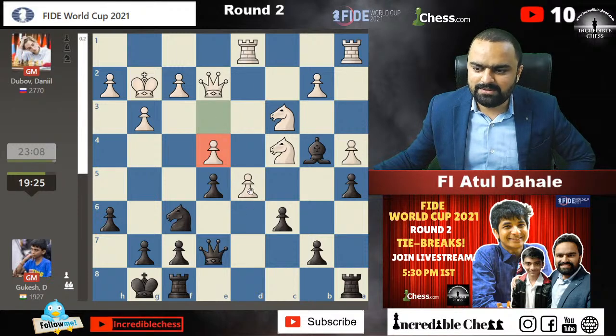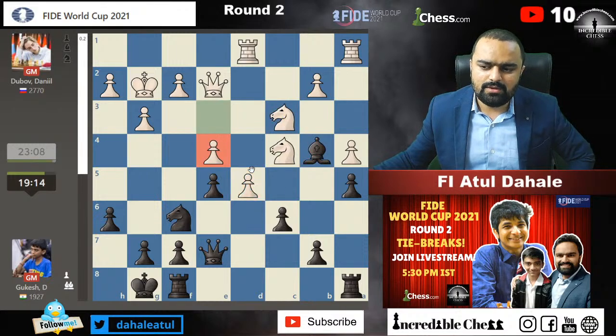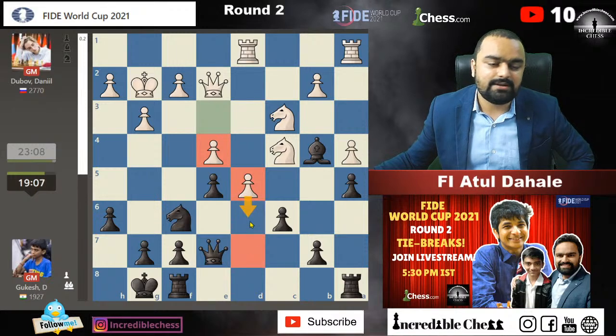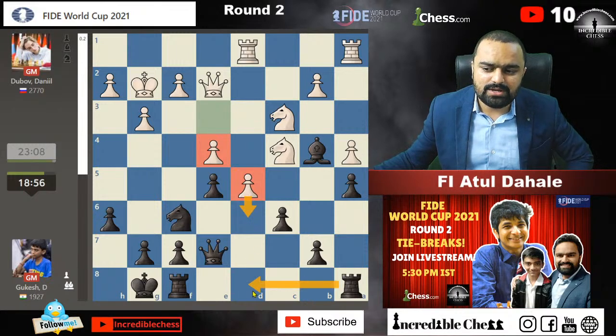Okay, e4 has been played. The pawn on d5 is now protected. As I was talking about earlier, the point of bishop to b4 was to capture on c3, bc3, and then capture on d5. So white protects the pawn on d5. Maybe this pawn can become a crucial point in the game, because there is always a threat of having this pawn as a passed pawn. That's what I think in this situation. But okay, black does not have that many big weaknesses in this situation. We can simply play rook to d8 and play against this pawn.